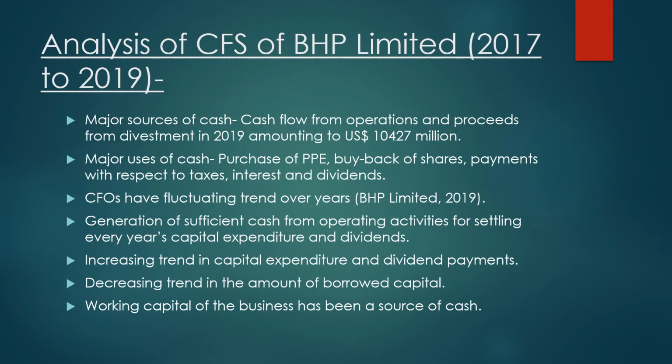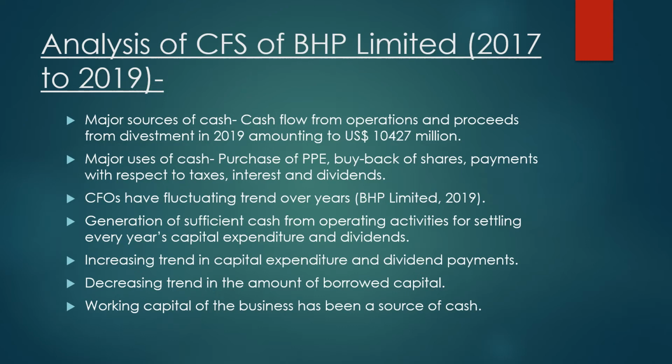Now let's move on to the analysis of the CFS of BHP Limited from 2017 to 2019. What are the major sources of cash? Cash flow from operations and proceeds from divestment in 2019, amounting to US$10,427 million. Where were the major uses of cash? Cash was used for PPE, buyback of shares, and payments of taxes, interest and dividends.